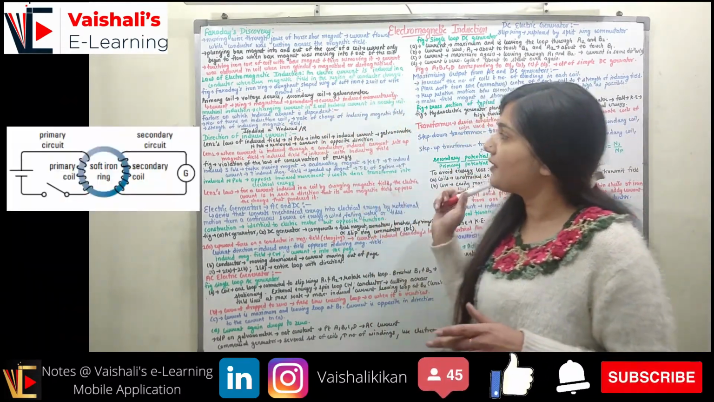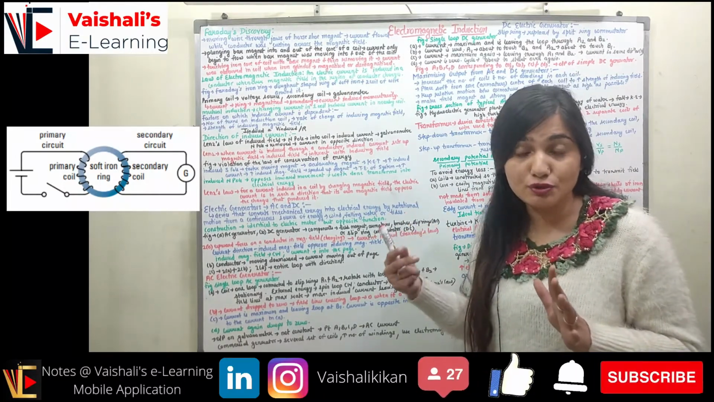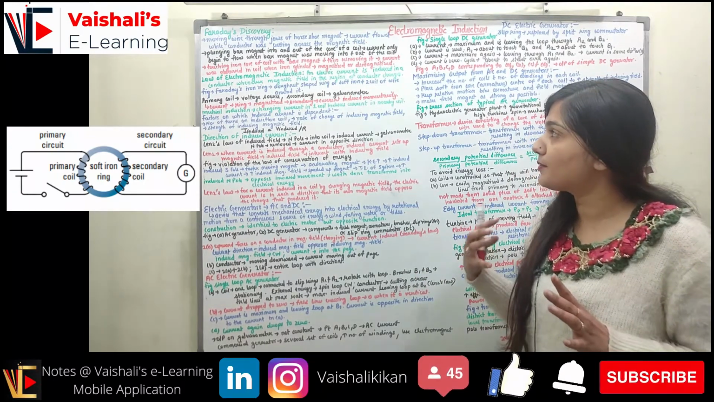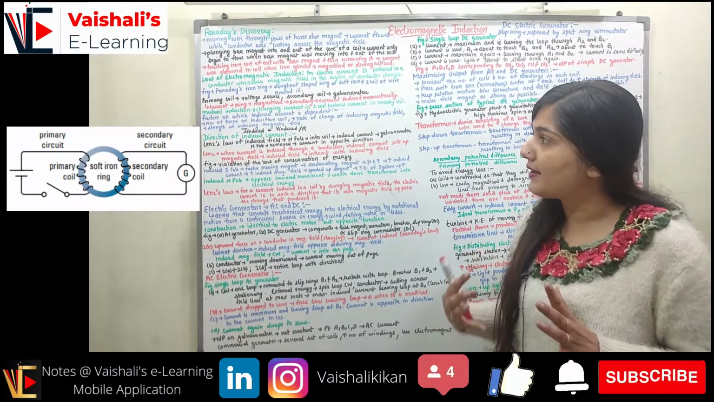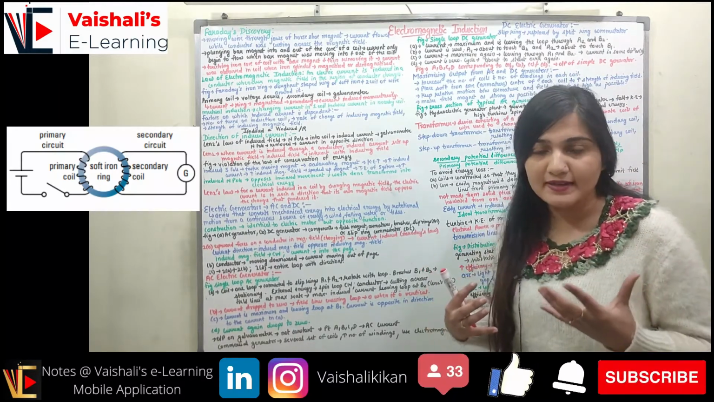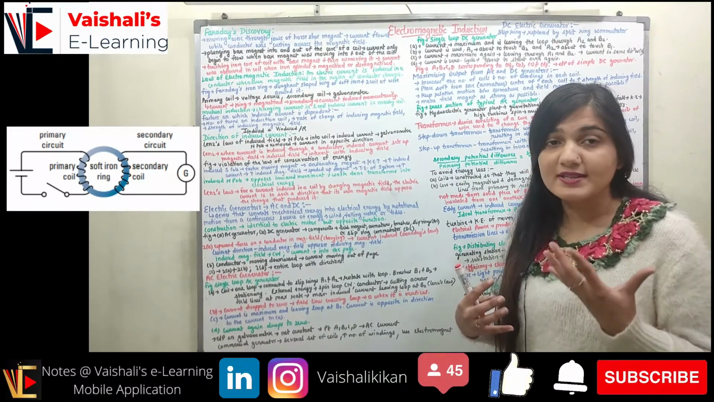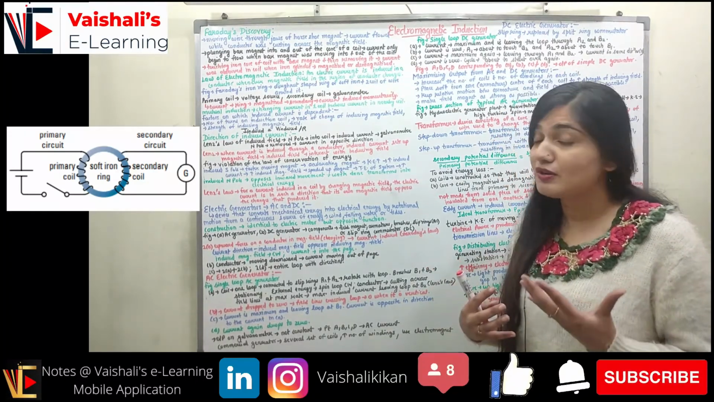You can see the figure here, Faraday's iron ring, which is the device used to observe the various experiments. It is a donut shaped ring of soft iron and it has two coils of wire around it. The first coil of wire is called the primary coil and the second coil of wire is called the secondary coil. The primary coil is connected to the voltage source and the secondary coil is connected to the galvanometer.